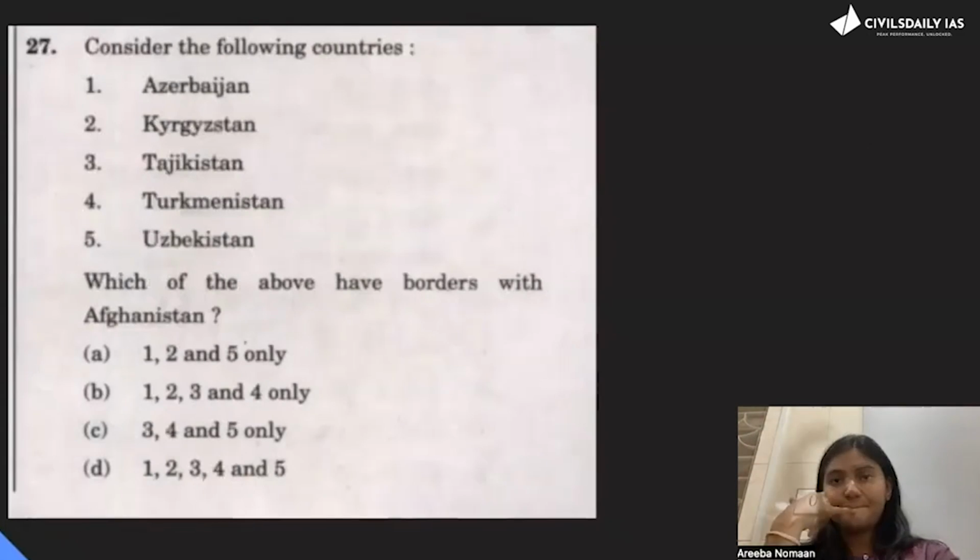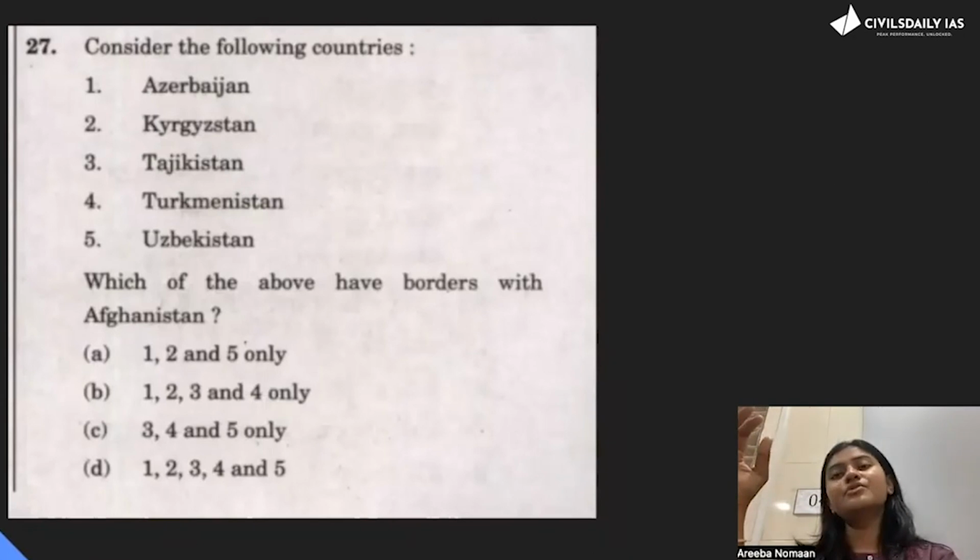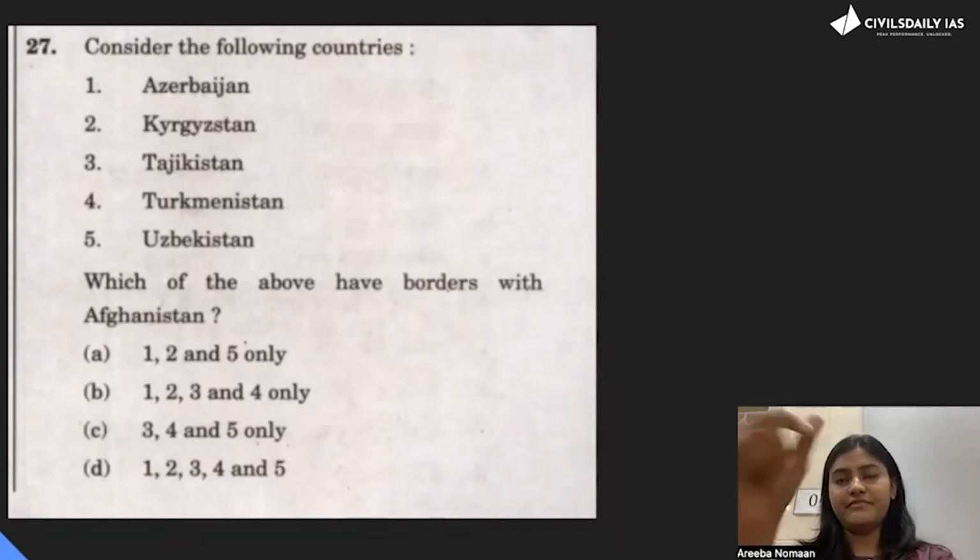Next. Which of the following have borders with Afghanistan? There could be no easier question than this, because this was asked when the US-Afghanistan war and all of those things were going on. So it was a very expected thing that Afghanistan will be asked, and they even gave very, very easy options also. So if you just know the location of Azerbaijan and you go through elimination, you will eliminate wherever there is one. So you will reach C, 3, 4, 5.